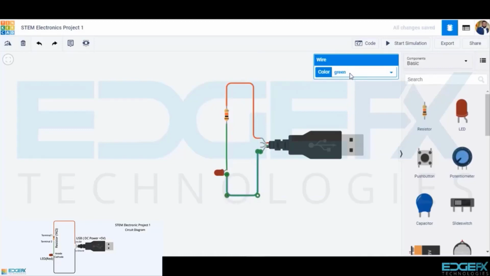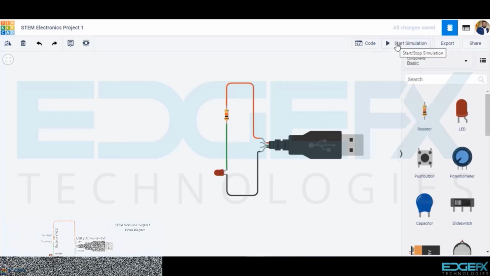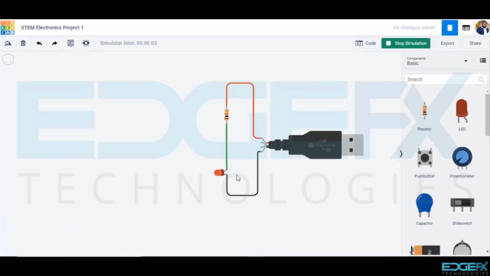We have now completed the circuit. Let's start the simulation. Glowing red LED indicates the circuit is powered, which also means that the circuit is closed. The circuit is open when the red LED does not glow. This circuit is applied in every electronic device for the indication of power.